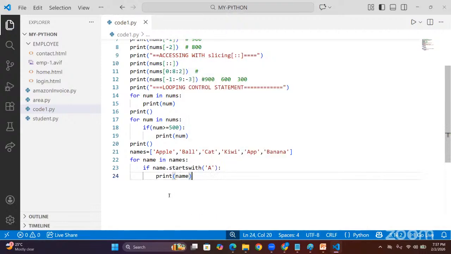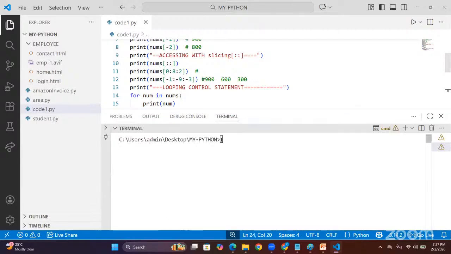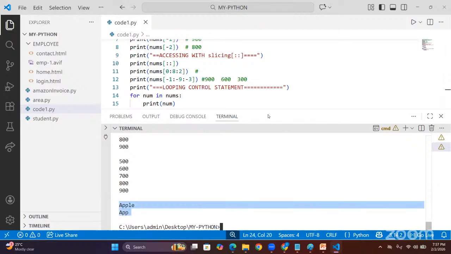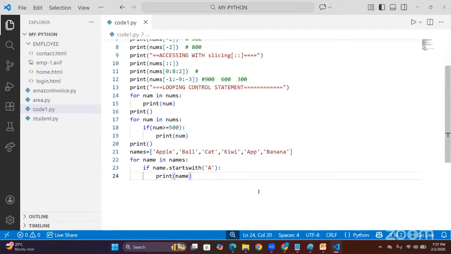That's why first I introduced the string functions, right? Startswith A, only two names are printed. Like this, we can do the manipulation, right? Now only two are printed. Sir, if I want to print names that end with A, then apply that condition.